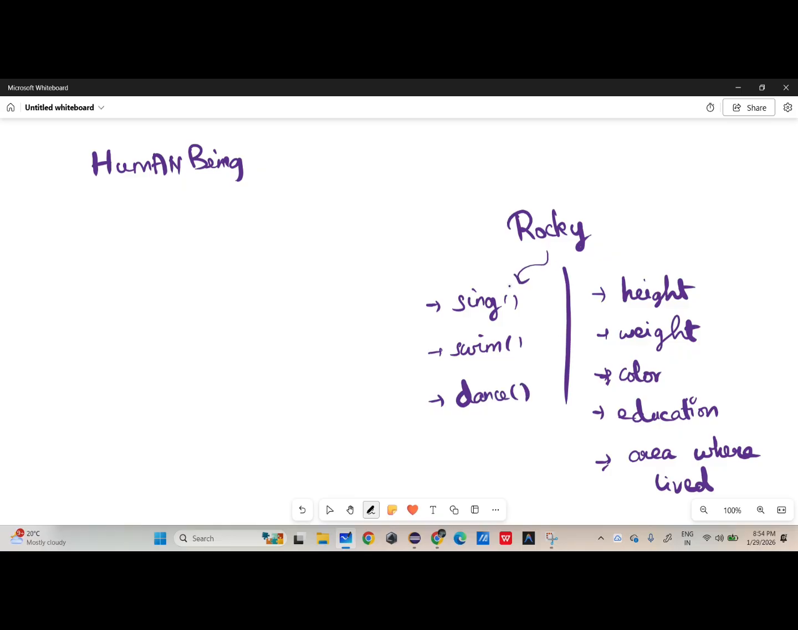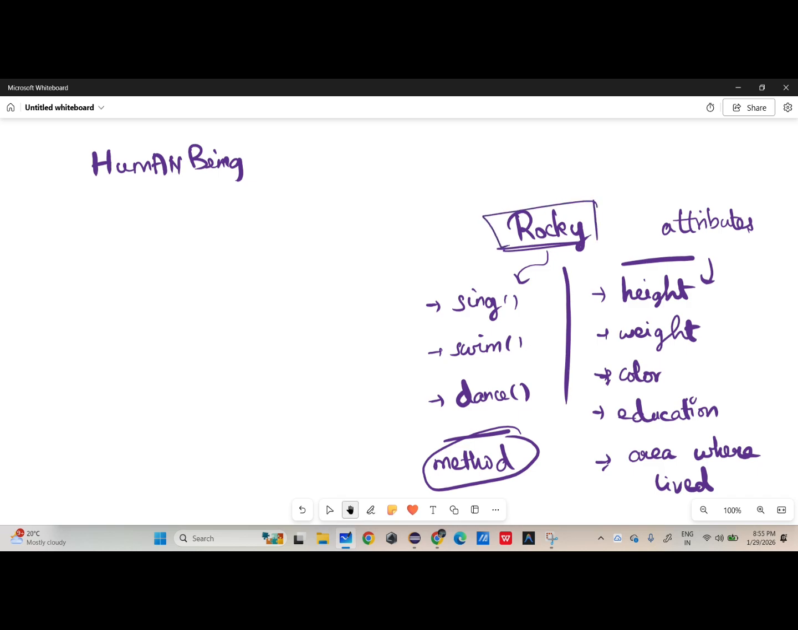So all those concepts are behavior, and in technical terms we call it a method. We call these things attributes. What it has is attributes, what it can do is methods. So take Rocky as an object, because Rocky is living here. So he is an object, and for every object we have two things, attributes and methods, and those are unique.